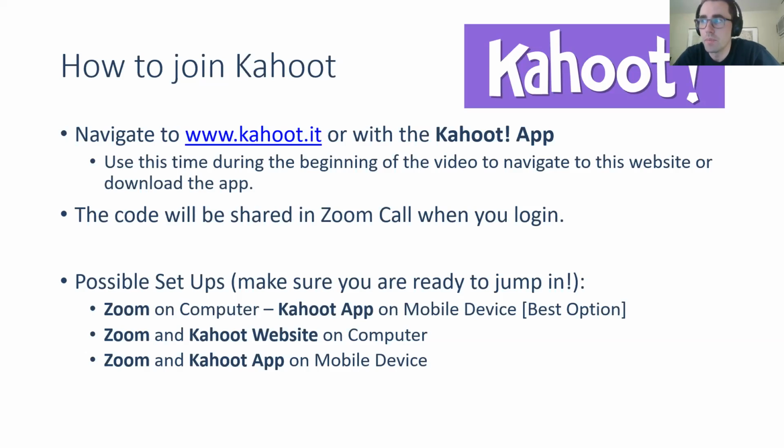Some suggested setups to make sure you're ready to jump in: if you have a computer and a mobile device, Zoom on the computer and the Kahoot app on your mobile device would probably be the best option. The Kahoot app is going to work way better than the browser on your phone, and having Zoom on the screen will allow you to see the questions. Other options are having Zoom and the Kahoot website on your computer and switching between the two to select your answer. Or I think this will work if you use Zoom and the Kahoot app on your mobile device. Make sure you have the app though, so you can switch between the apps. I think if you do Zoom with the Kahoot website, it might log you out of the Kahoot website every time you switch, and that would kick you out of the game.